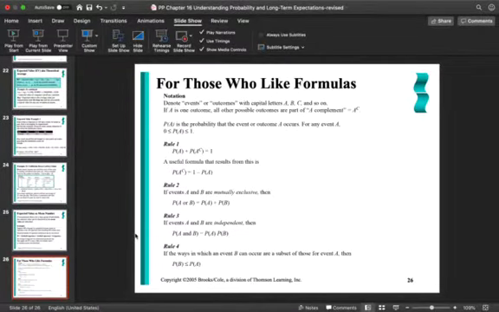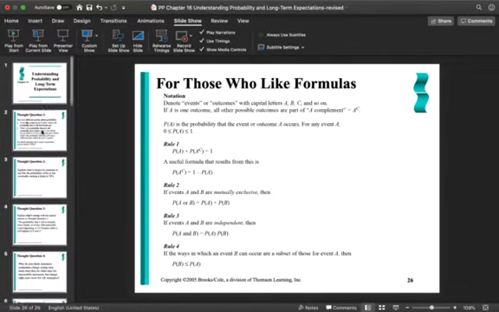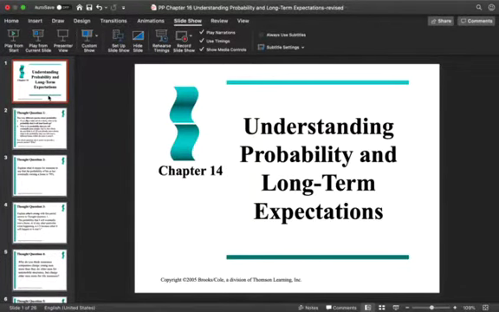So that brings us to the end of our slideshow. Again, this is the slideshow for chapter 14, Understanding Long-Term Probabilities. We are going to get into our upcoming chapters shortly.